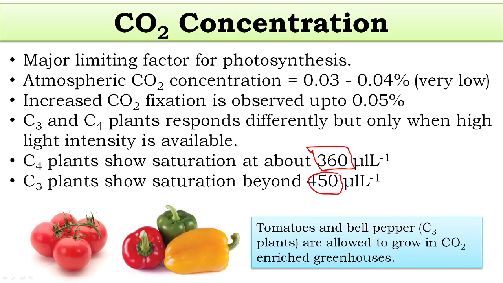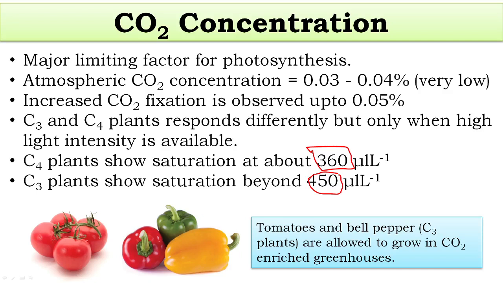A C3 plant needs more carbon dioxide even with high light intensity. So we can apply this knowledge about C3 plants and C4 plants, for example to tomatoes and bell